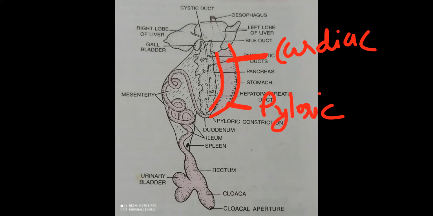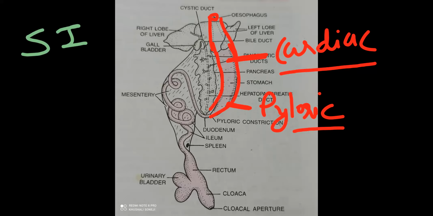Now, here consider that's the esophagus. Esophagus opens into stomach. Stomach has two parts, anterior cardiac, posterior pyloric. Anterior cardiac, name given why? Because here the heart is located. So the part of the stomach which is near to the heart, that's why we call it cardiac stomach. And the narrow part, posterior part, we call pyloric stomach. Then this pyloric stomach opens into intestine.